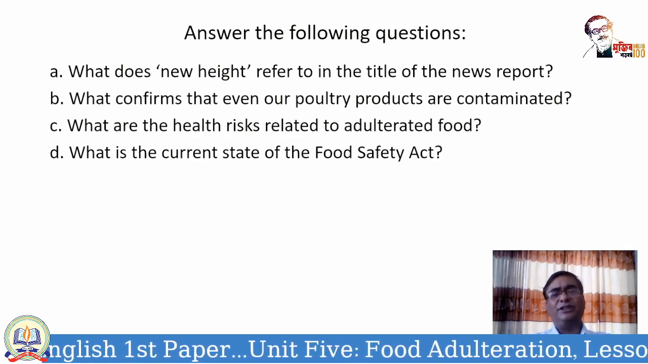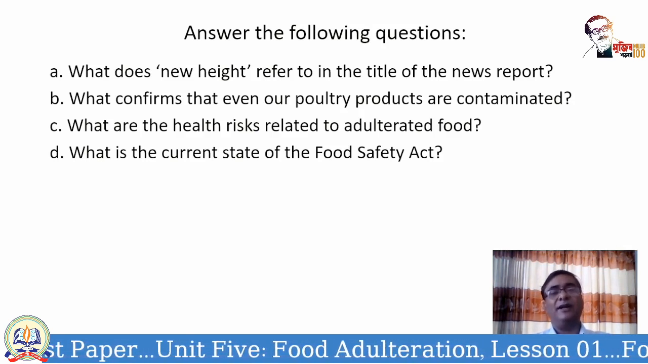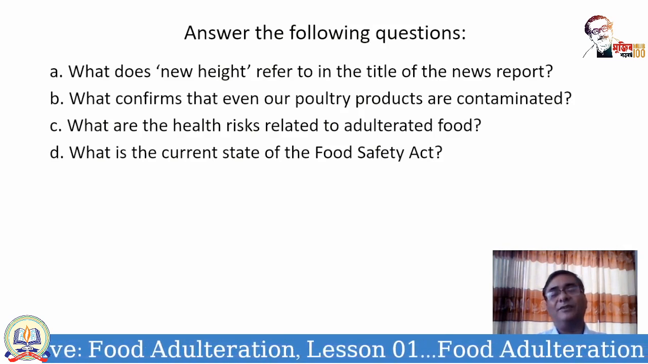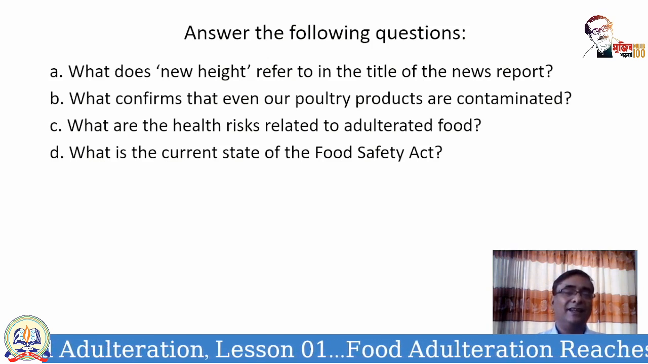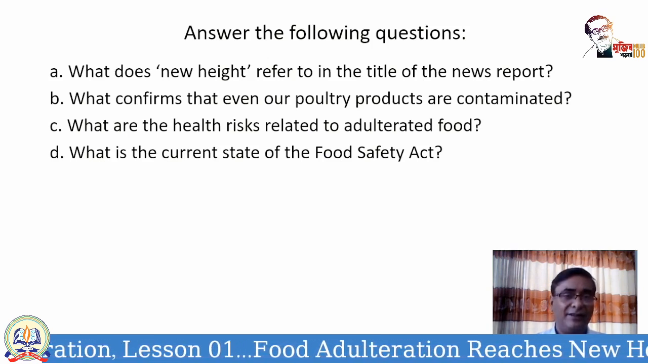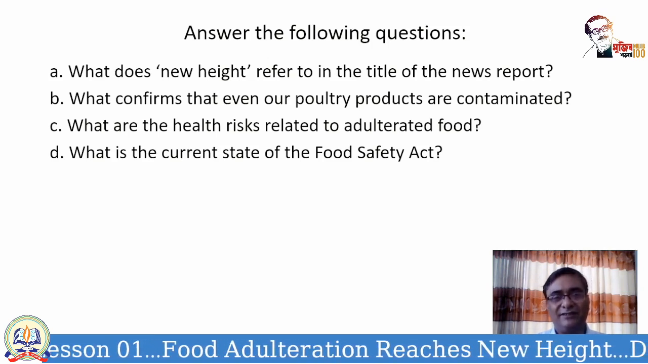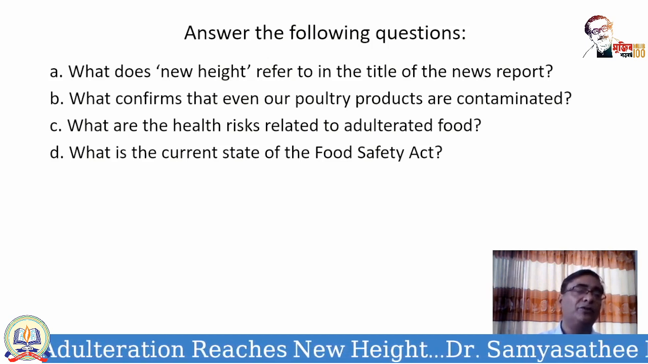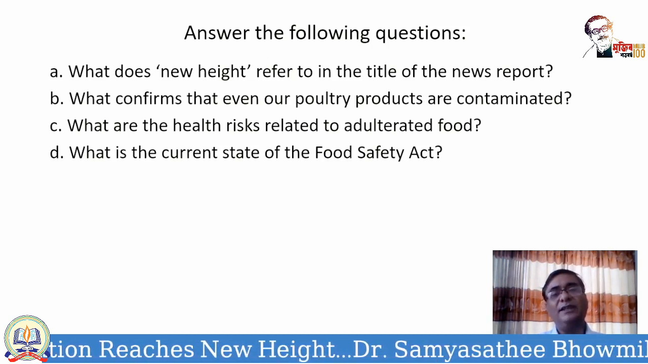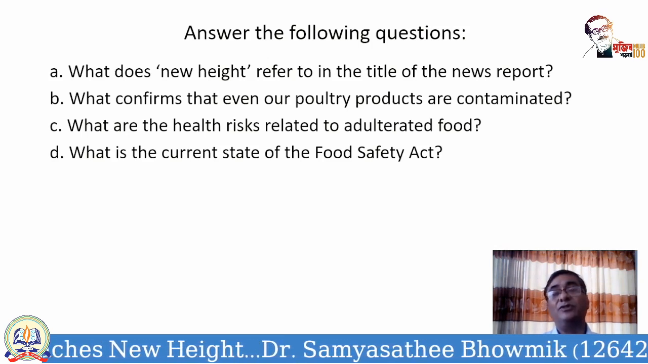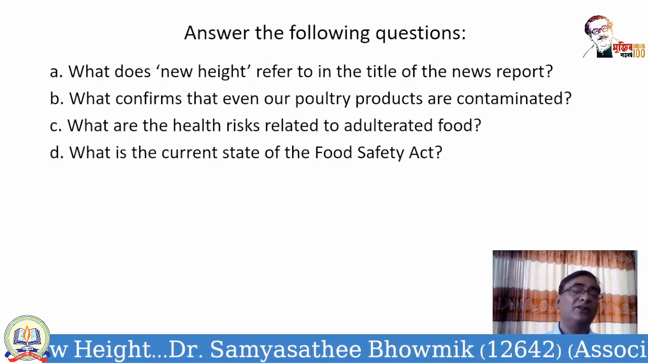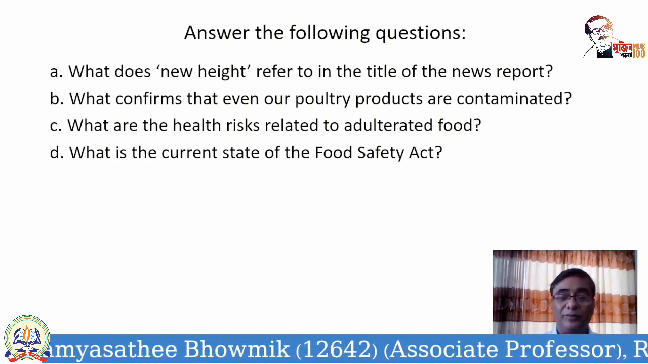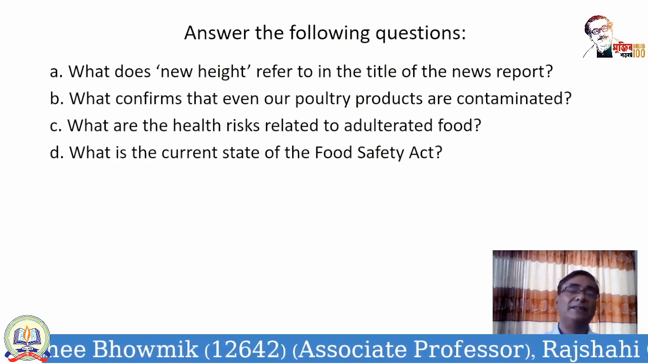Now, there are some questions. You may just give a try to these questions. What does new height refer to in this title of the news report? New height means the extent, the level to which food adulteration has reached, the limit of food adulteration. What confirms that even our poultry products are contaminated? Because we see the presence of antibiotics even in the poultry products. So that makes it clear that there is